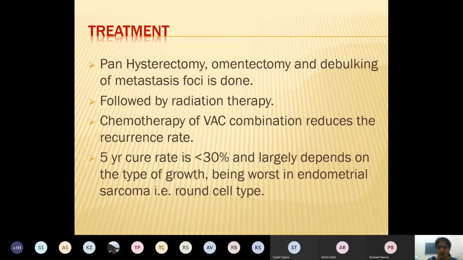Chemotherapy with the VAC combination can reduce the recurrence rate of that sarcoma, and the 5-year cure rate is less than 30%. So these sarcomas have a poor prognosis compared to endometrial carcinomas.